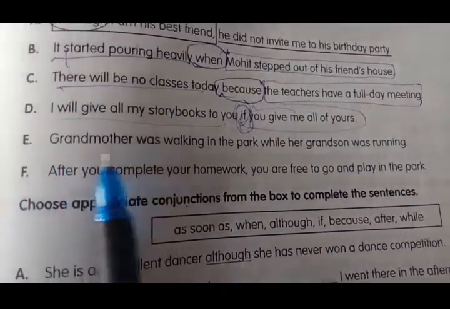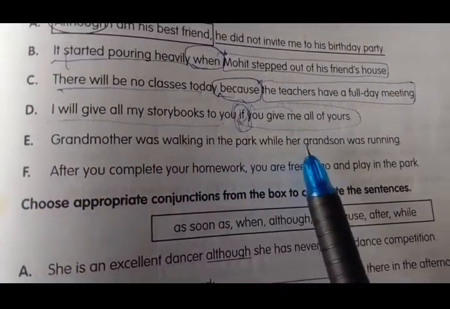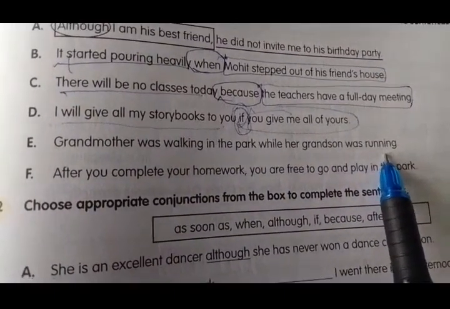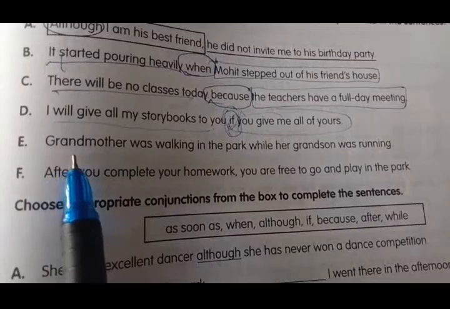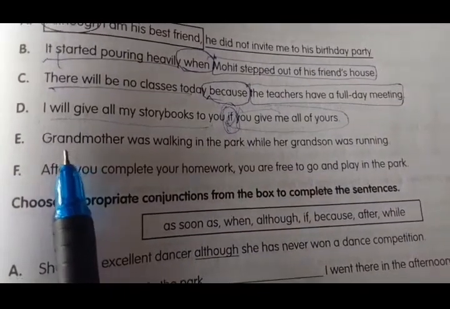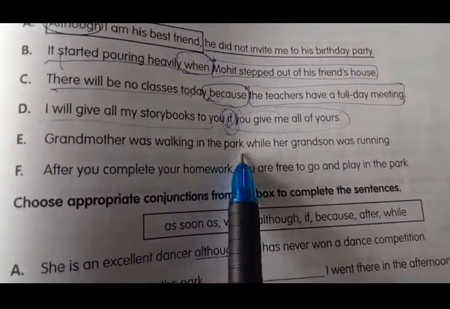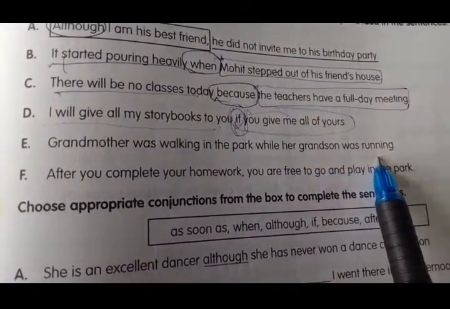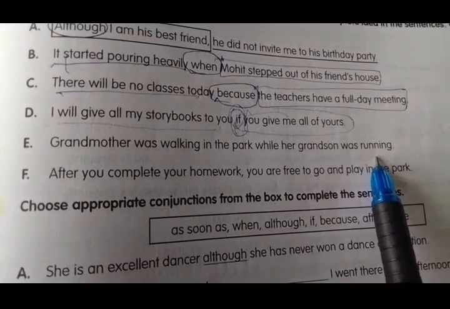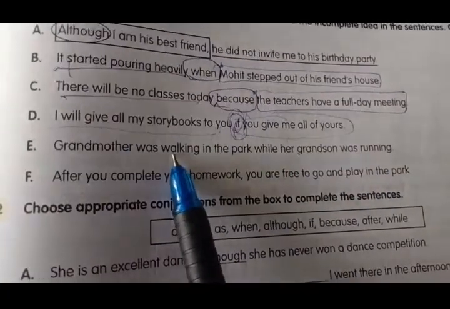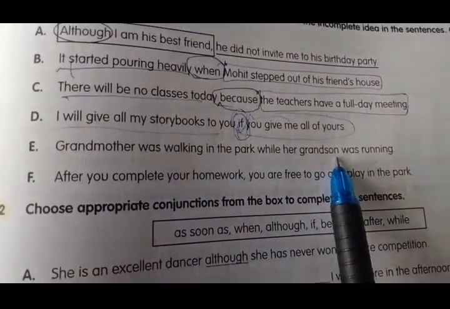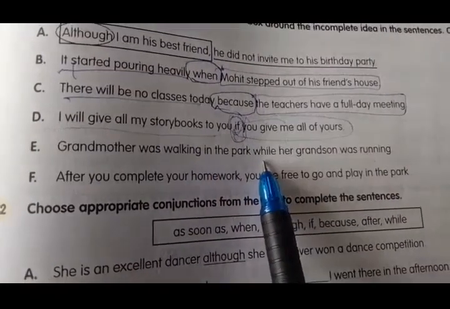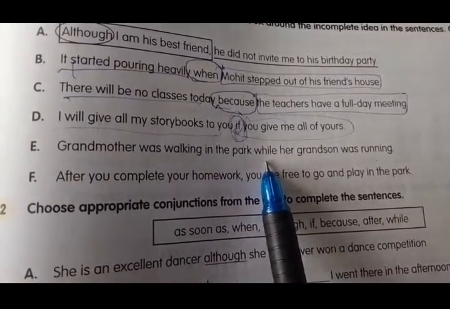E bit, grandmother was walking in the park while her grandson was running. In this, what is the complete idea? Grandmother was walking in the park is a complete idea. Her grandson was running is an incomplete idea. Okay. And the subordinate conjunction they have used to join these two sentences is while.